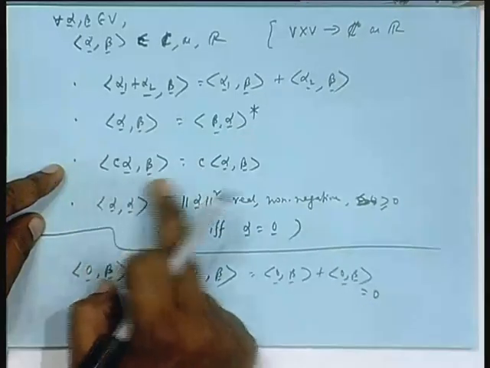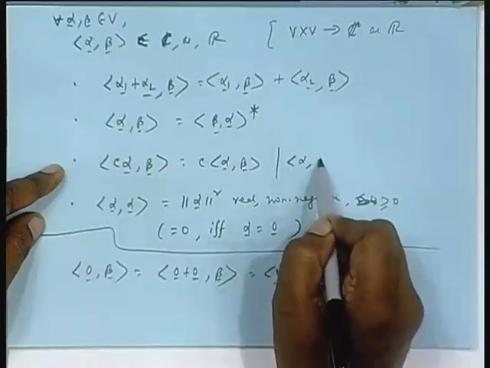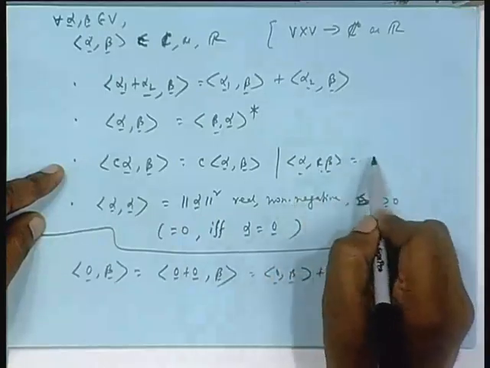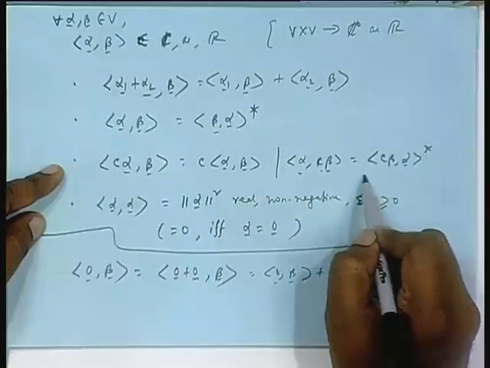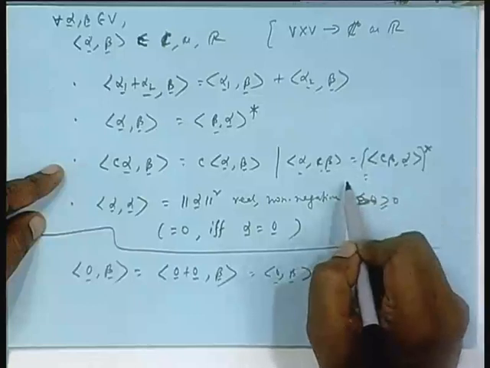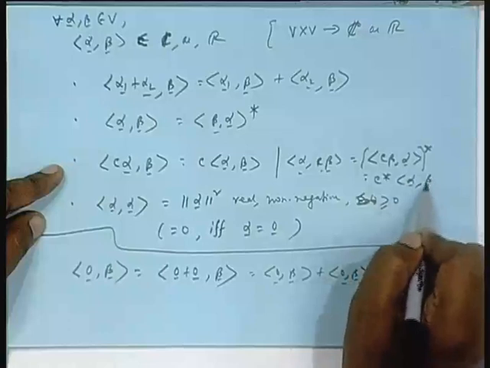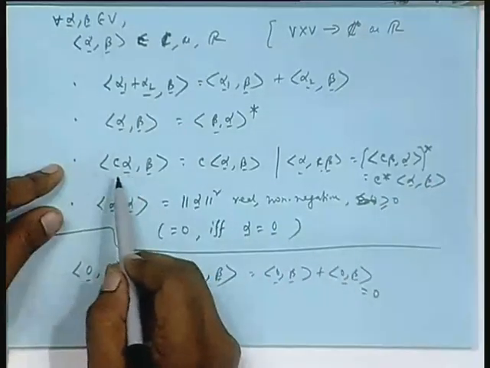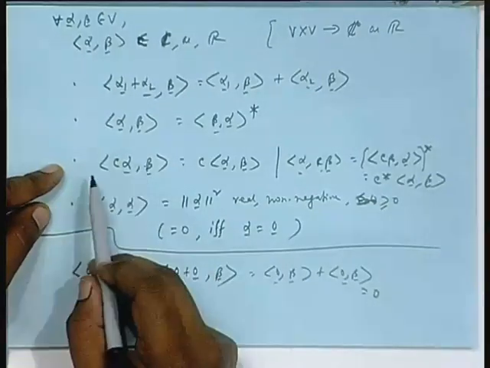This says C alpha beta equal to this. If I generalize alpha and C beta, then you can write C beta comma alpha conjugate from this relation. Then from this you pick up the conjugate of the entire thing, then take C out, then you again conjugate. So, you get C star alpha beta. So, C in the first coordinate, I call it a coordinate loosely, can come out as it is, but if C is present here, it will come out with the conjugation.